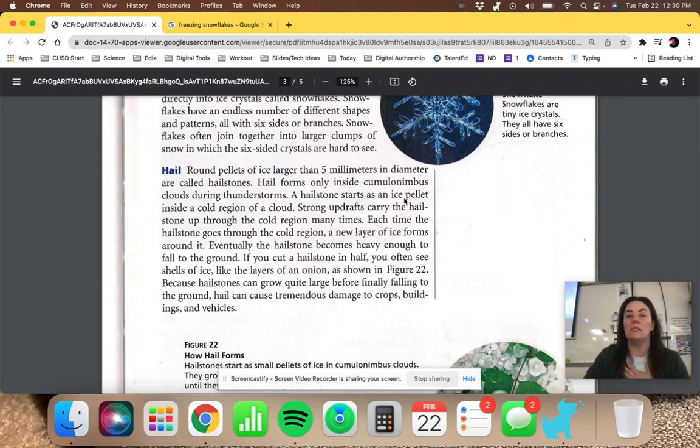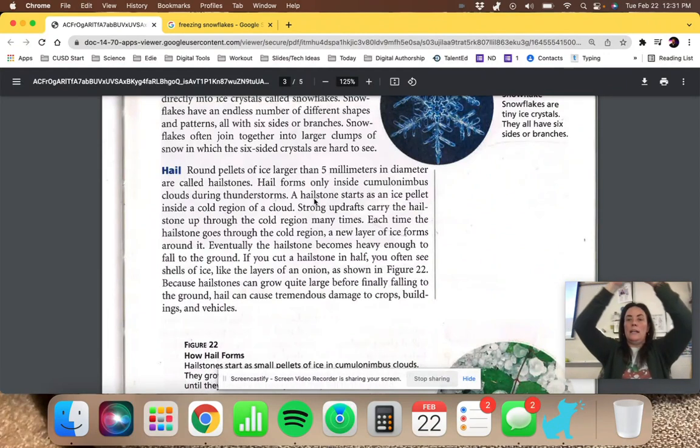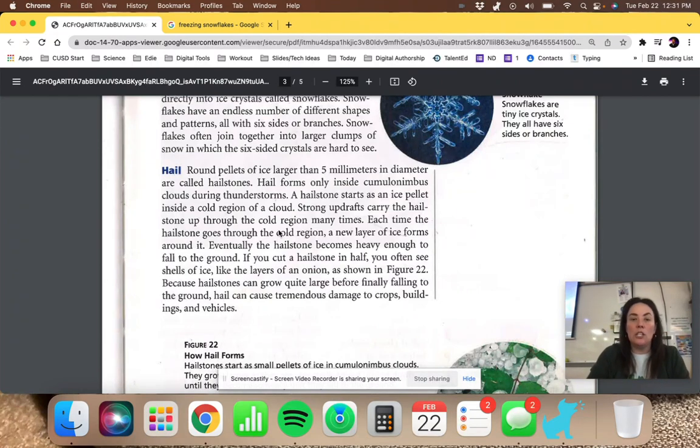A hailstone starts as an ice pellet inside a cold region of the cloud, and then a strong updraft will carry the hailstone through the cold region many times. Every time it goes up, a layer of ice will get added and it may come down. Then as it goes up, another layer of ice gets added. So each time the hailstone goes through the cold region, a new layer of ice forms around it. Eventually, the hailstone becomes heavy enough to fall to the ground.